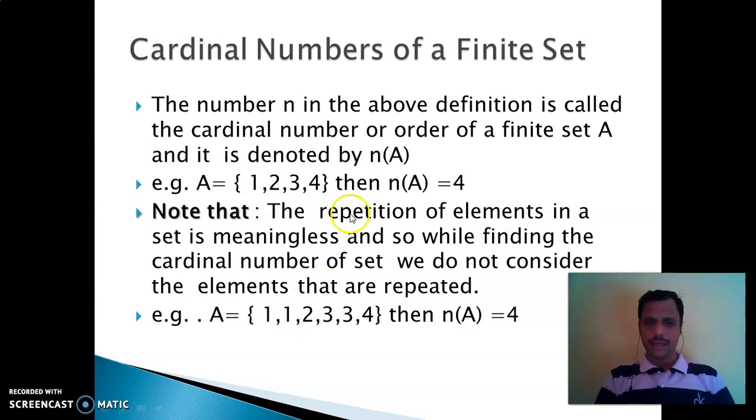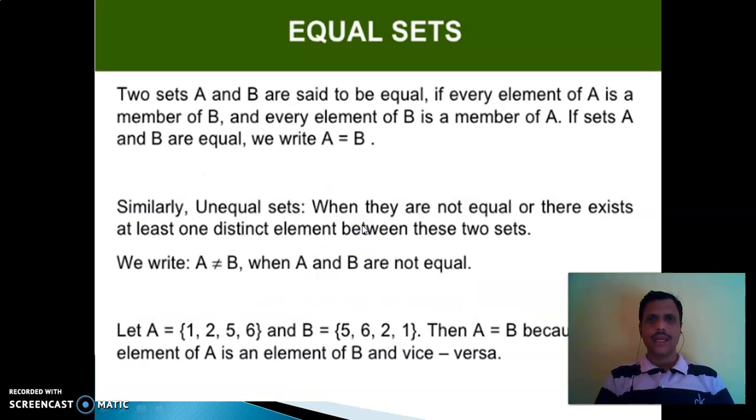Okay, the next type is equal sets. Two sets A and B are said to be equal if every element of A is a member of B and every element of B is a member of A. If sets A and B are equal, we can write A = B. For example, A = {1, 2, 5, 6} and B = {5, 6, 2, 1}.